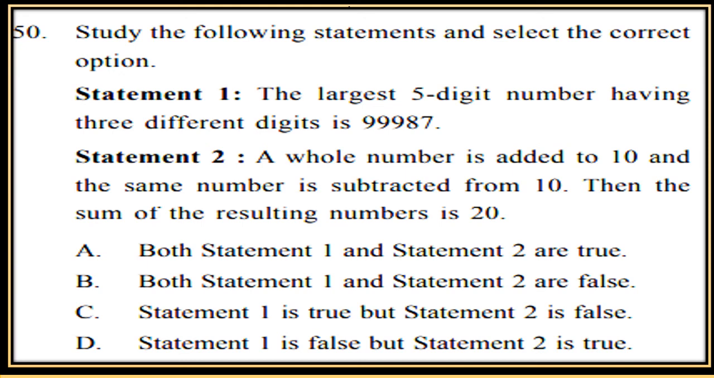Statement 2. A whole number is added to 10 and the same number is subtracted from 10. Now imagine any whole number, say 1. Now 1 is added to 10, so it will be 11, and the same number is subtracted from 10. Then the sum of the resulting numbers is 20. Now check whether it is correct or not. You can check your answers at the end of the video.